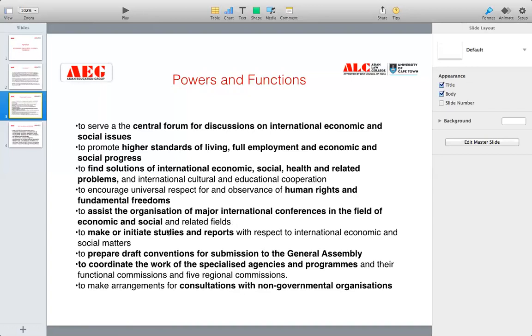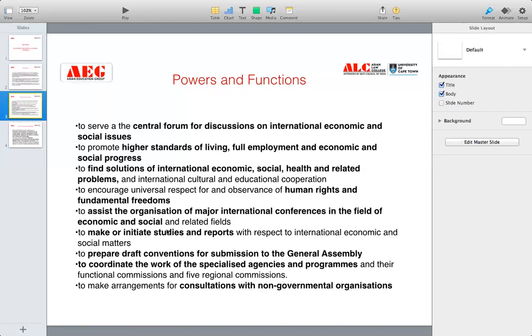Next is to assist the organization of major international conferences in the economic, social and related fields. So it also assists the organization to organize international conferences related to economic and social issues. International conferences are a platform where all the big scholars and academicians of different countries can sit together and talk about the economic and social issues that their specific countries are facing, and this can lead to global solutions that can come up from different member states.